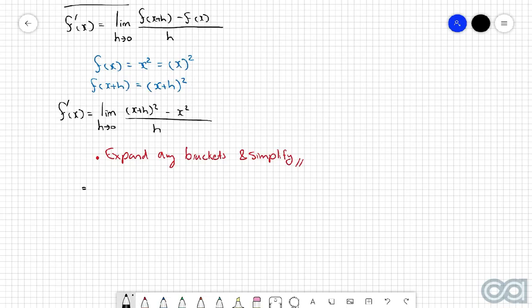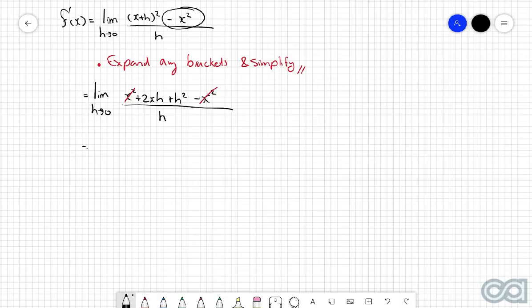So let's do that. So we've got the limit of h approaching 0. X plus h squared will get reduced down to x squared plus 2xh plus h squared. You can manually do that expansion if you would like to, but hopefully you should be able to do that off the top of your head at some point. And then we've just got the minus x squared as well, so remember to put that at the end, all divided by h. In this case here, I can see that the x squared and the minus x squared will cancel. So now we can write out what's left, which is the limit of h approaching 0 of 2xh plus h squared divided by h.